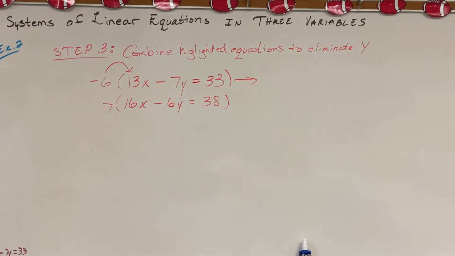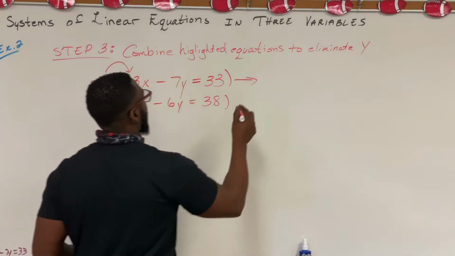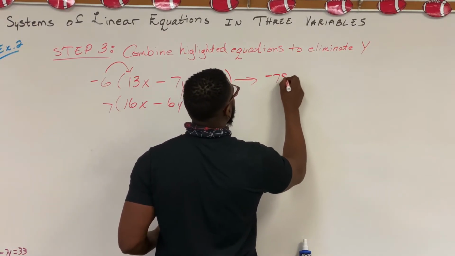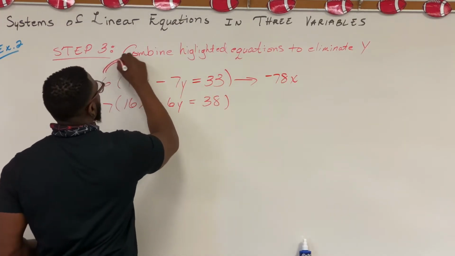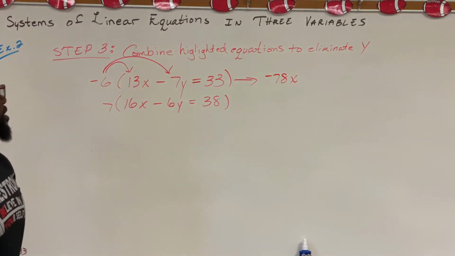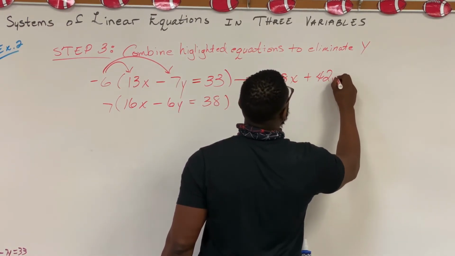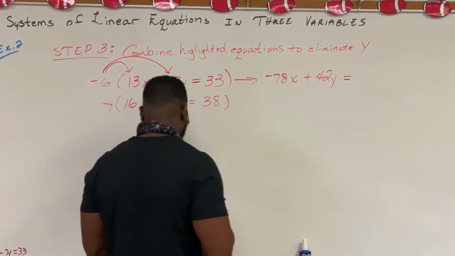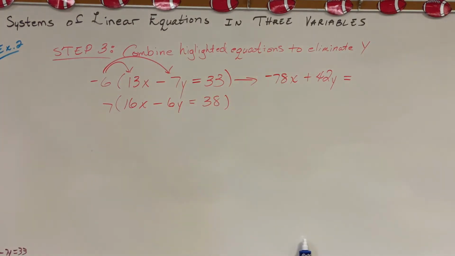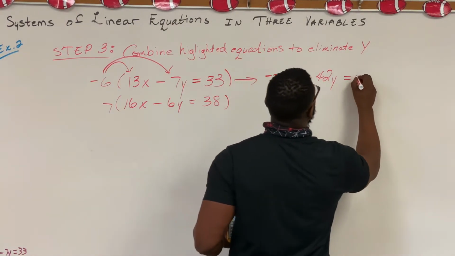Negative 6 times 13 is negative 78x. Negative 6 times negative 7y, 42y. 33 times negative 6, negative 198.